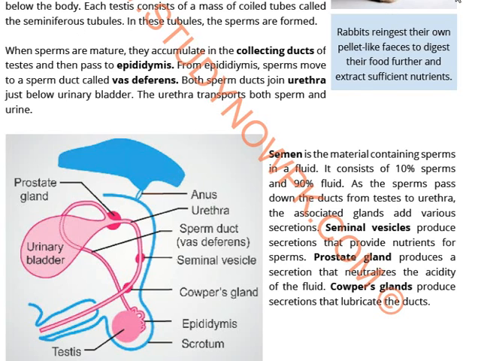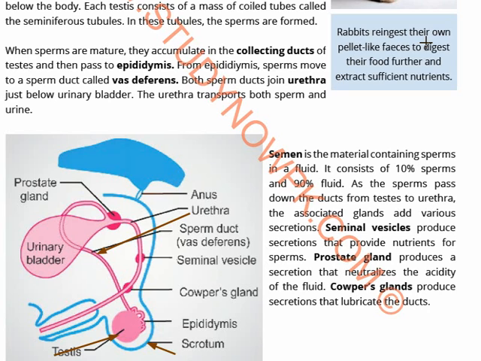So these are the testes, which is the pair of testes, and they are present in the hanging bag which is scrotum, and it contains collecting ducts, and these collecting ducts pass the semen and the sperms to the epididymis. From epididymis the sperm moves to a sperm duct known as vas deferens. This is the sperm duct which is known as vas deferens.